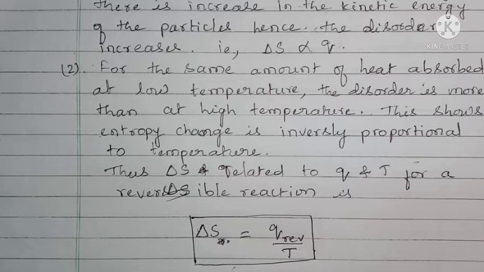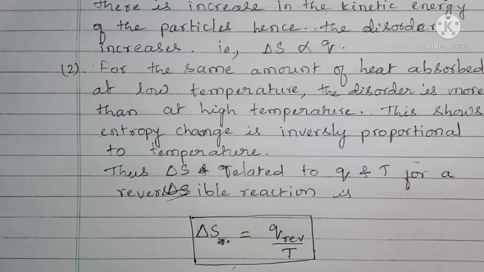On supplying heat energy, there is a large change in the entropy of the system, whereas the system which is at 2 degrees Celsius, there is little increase in the entropy of the system.